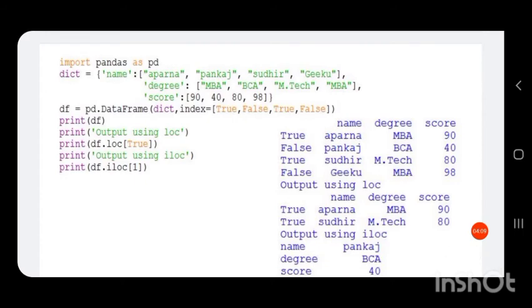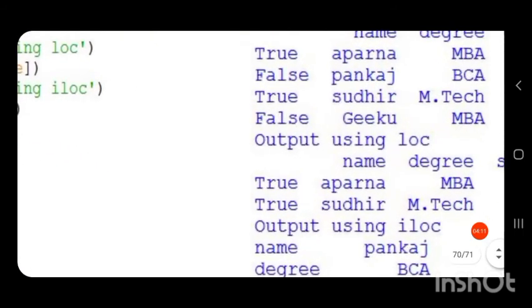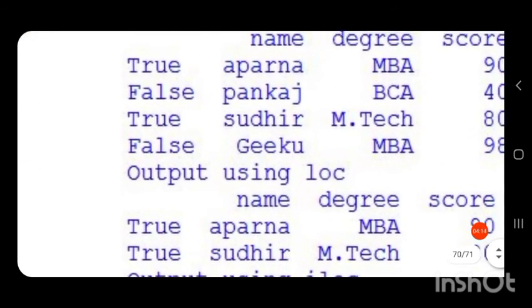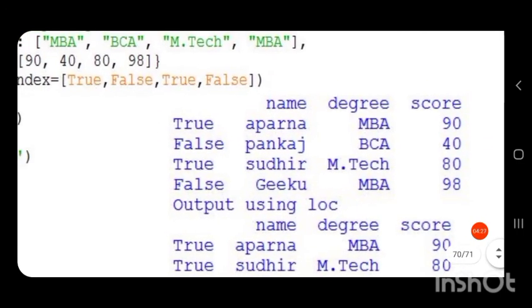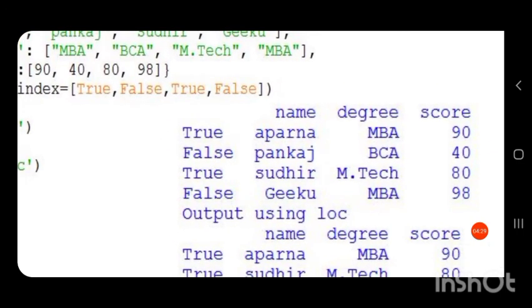Then when we print this data frame, you can see it is printed with the column names, degree and score, and you can see the index values, instead of 0, 1, 2, 3, are printed as True, False, because we have given the index values as True, False.